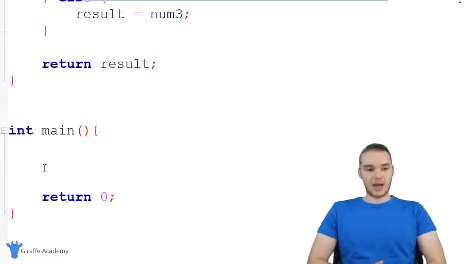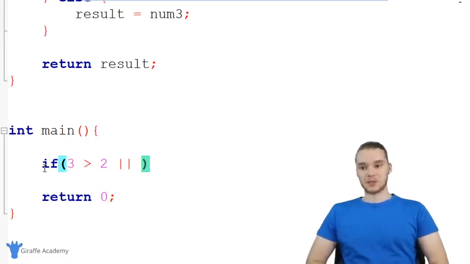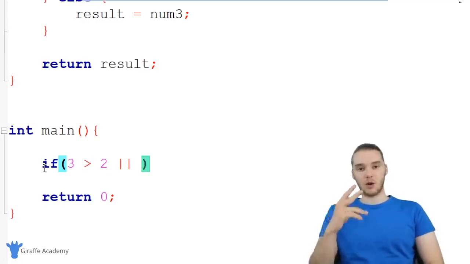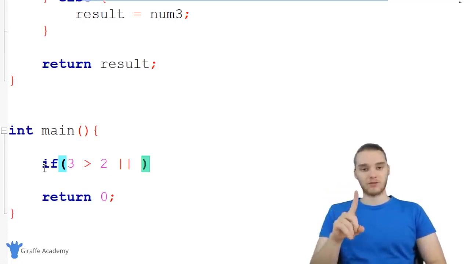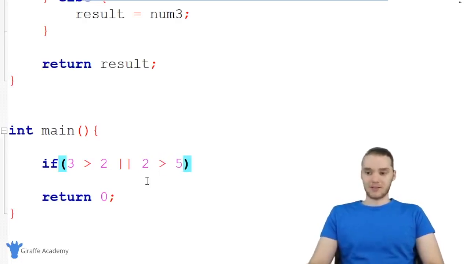Now, I want to show you guys a couple other things that we can do with these if statements. In addition to using that and, we can also use something called or. So I'm just going to type out a simple if statement. I could say if 3 is greater than 2, and instead of using and like this, I can use or. An or is basically going to allow us to check two conditions, and the whole thing is going to be true if only one of those conditions is true. So I could say if 3 is greater than 2 or 2 is greater than 5.